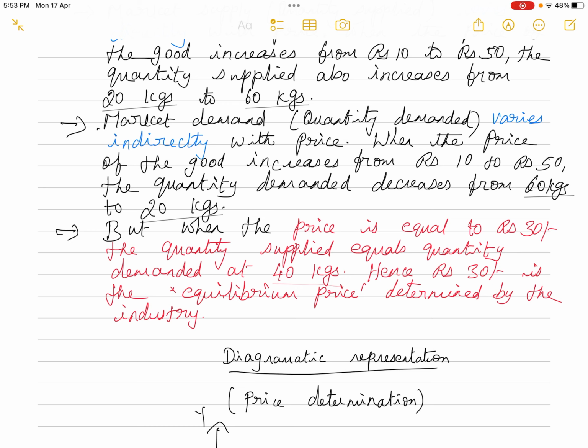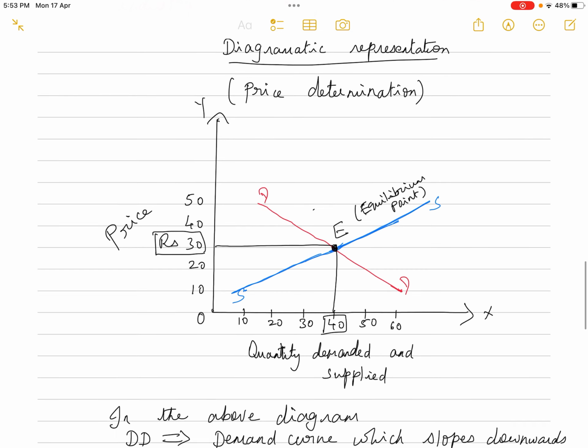So the same thing you have to represent in the form of a diagram. For the diagrammatic representation, first draw the x-axis and y-axis. On the x-axis mention quantity demanded and supplied, and on the y-axis mention the price of the commodity. Remember that always on the y-axis the price will be represented. This is useful even for the CPT students. Please remember that always the price will be represented on the y-axis. All the other things, the quantity demanded, supply, national income, employment, they all will be represented on the x-axis. So price will always be represented on the y-axis.